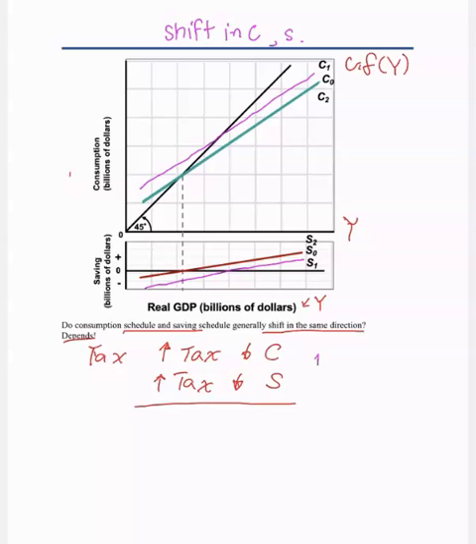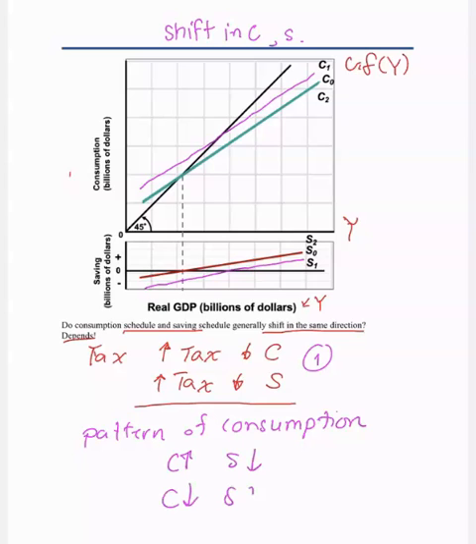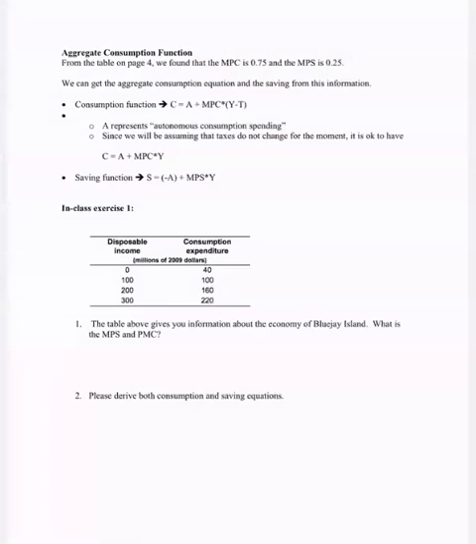They are two different things. The first one is about taxes, where the curves kind of move together. But the other one is about the pattern of consumption, and then the opposite will happen to the saving. Consume more, save less. Consume less, save more, just like that. That makes sense? Okay. If that makes sense, we are going to move on to the next topic, please.